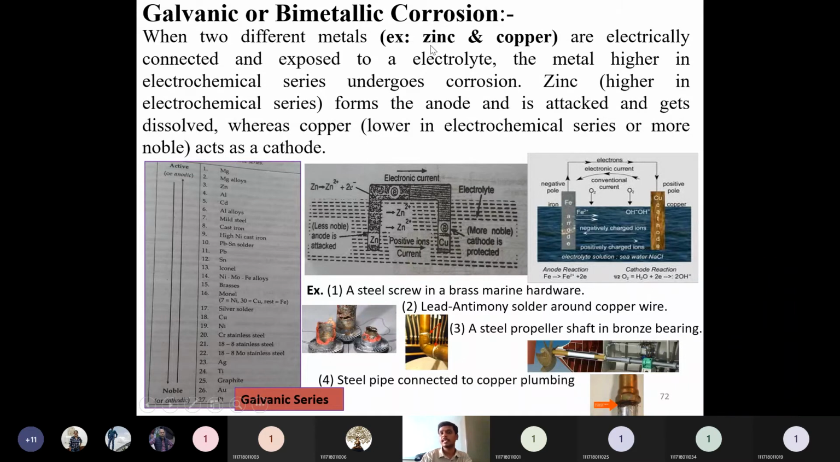Zinc, for example. If you consider zinc and copper, zinc is higher in the electrochemical series. If you see here in the electrochemical series, zinc is placed third, whereas copper is somewhere around 18th, so it is lower in the galvanic series, but zinc is higher in the galvanic series. So zinc will form as an anode and copper will form as a cathode.